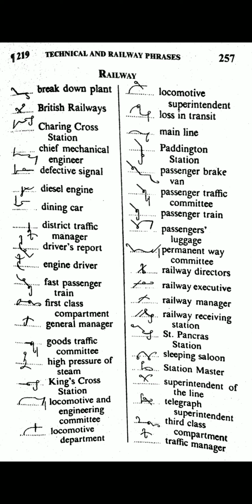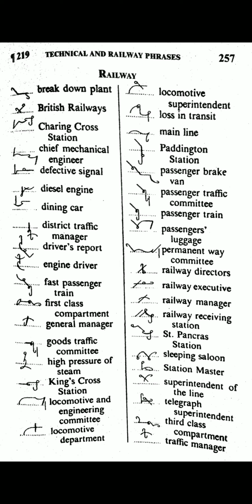Loss in transit, upward L with S circle is used here for loss. N is omitted here. Ter, N stroke S circle T through the line outline is used here for transit.